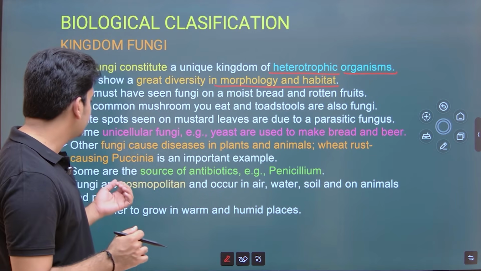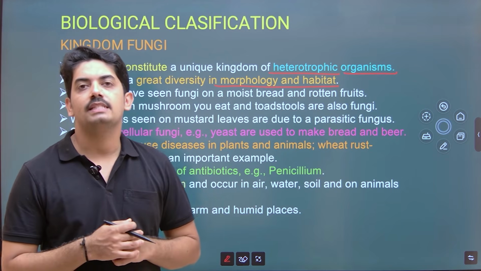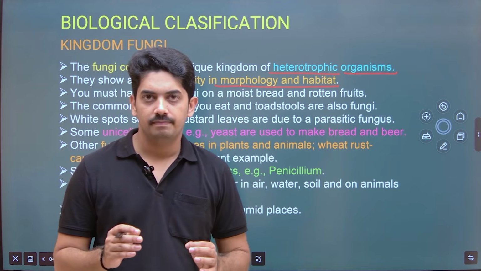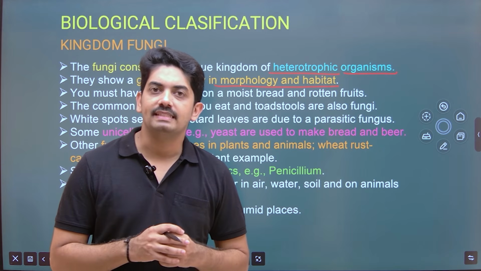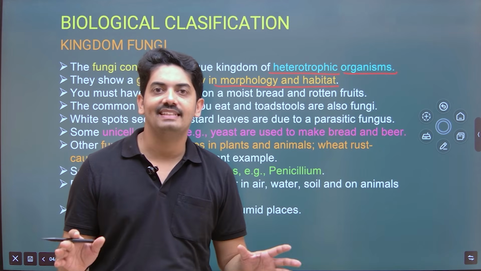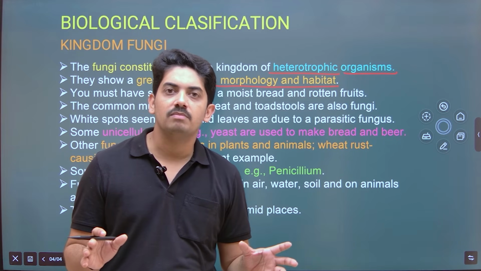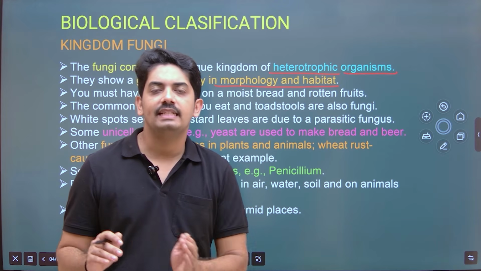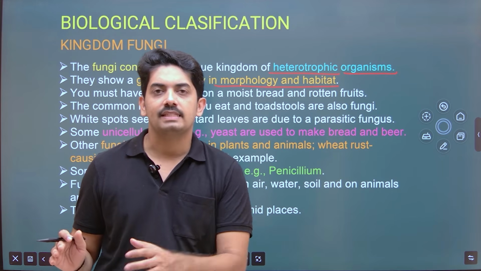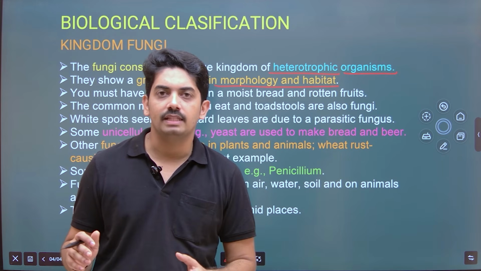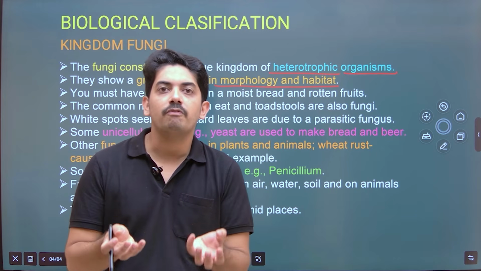Okay. Then some are a source of antibiotics. You know that the organism Penicillium notatum is used in the extraction of the antibiotic penicillin. It is an accidental discovery. Scientists, when working on the culture medium of bacteria, accidentally kept the culture medium without washing. So the next day when they came back, they observed that the growth of bacteria got restricted due to the growth of fungus.